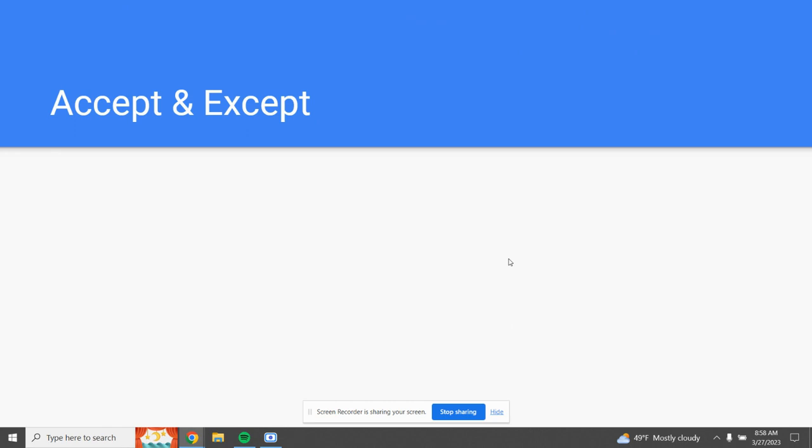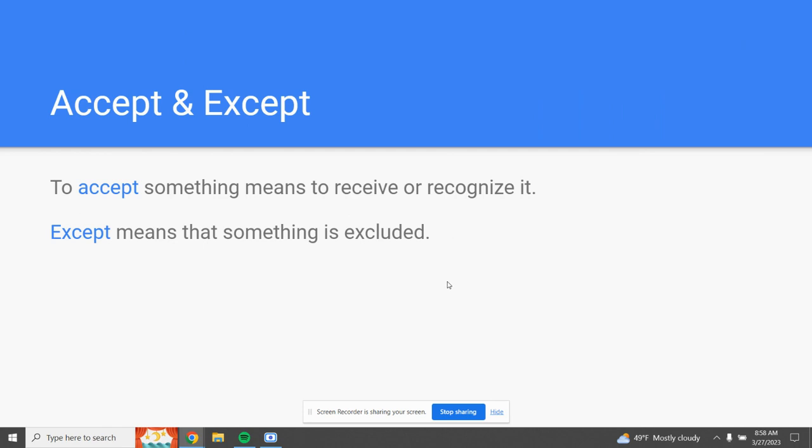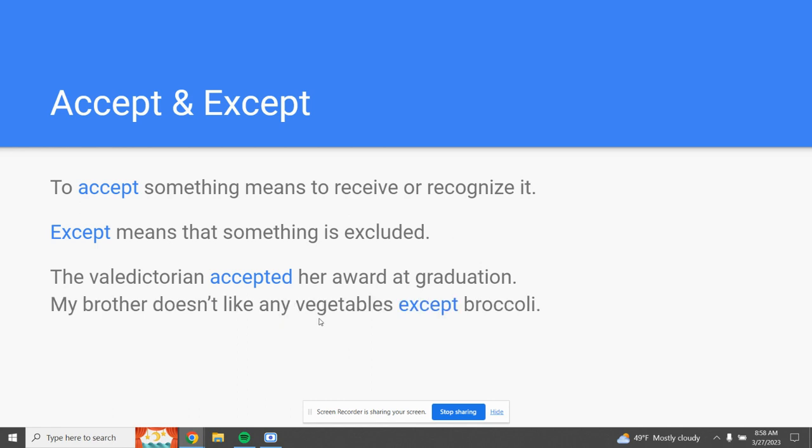Next rule is the difference between accept and except. ACCEPT means to receive something or recognize something. EXCEPT means that something is excluded or not included. So, for example, you would say the valedictorian accepted her award at graduation. Or you would say my brother doesn't like any vegetables except broccoli.